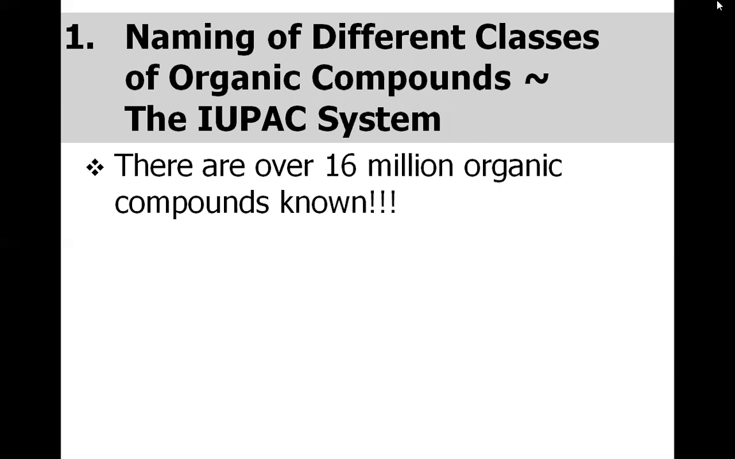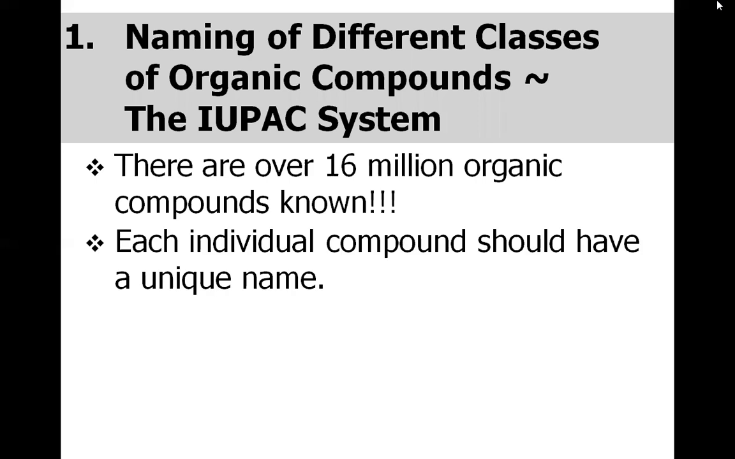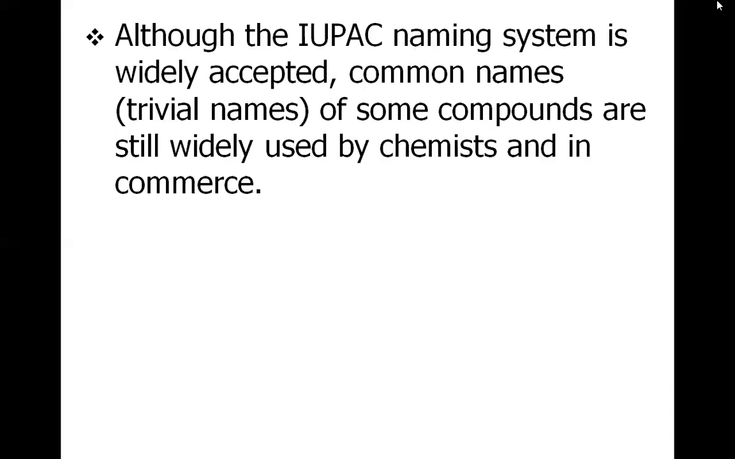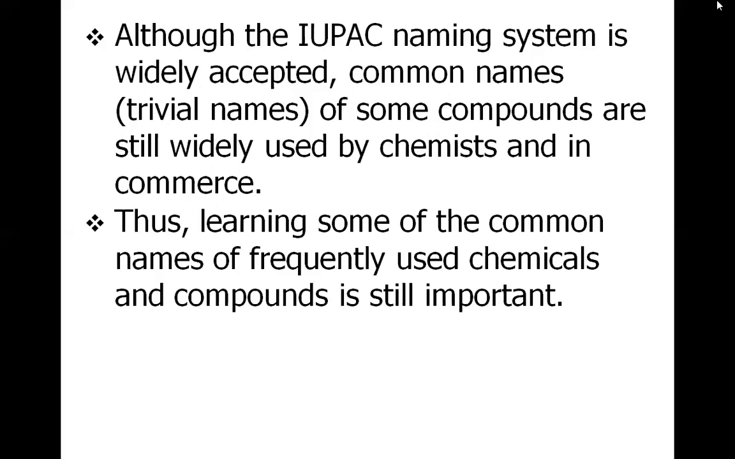So let us begin our lecture with this information that there are 16 million organic compounds known to date. Each individual compound should have a unique name. Say thanks to the IUPAC for categorizing these and devising sets of rules to name them. Although the IUPAC naming system is widely accepted, some common names are commonly used by chemists and in commerce, so we have to learn those common names along with the IUPAC names.